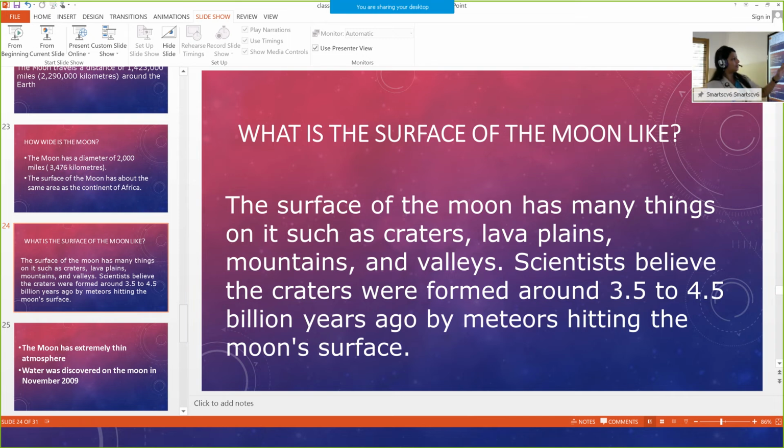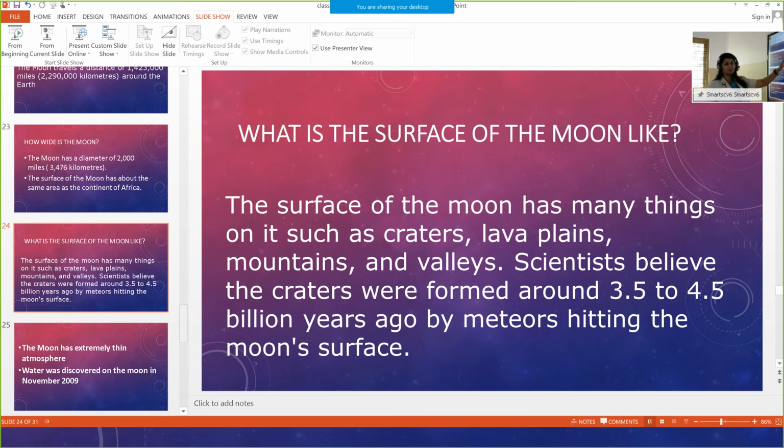It is filled with many things, such as craters, lava plains, mountains and valleys. All these things are found on the surface of the moon.